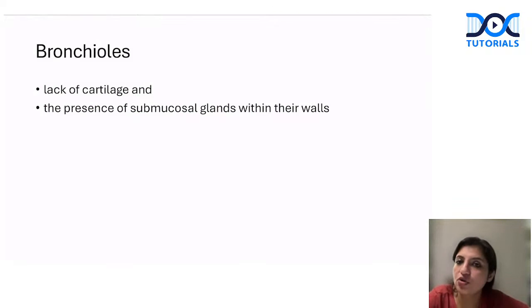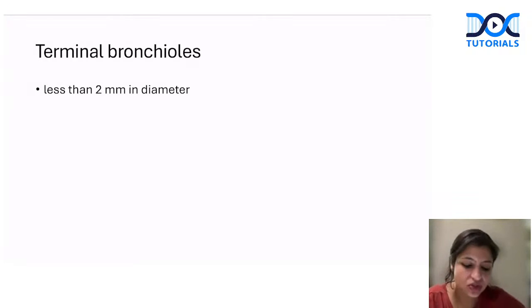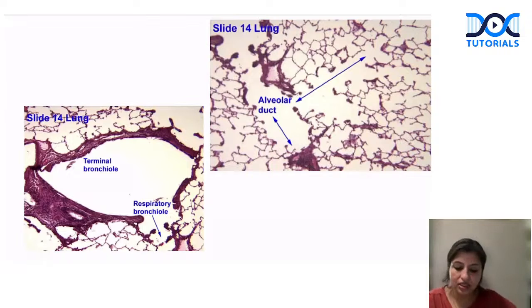Okay, if you look at the bronchioles, bronchioles lack cartilage. So the first thing that happens is there's no cartilage, but some mucosal glands are still there. Once you go to terminal bronchioles, the size will become less than 2 millimeter. That's it. So if you look at this, this is the terminal bronchiole.